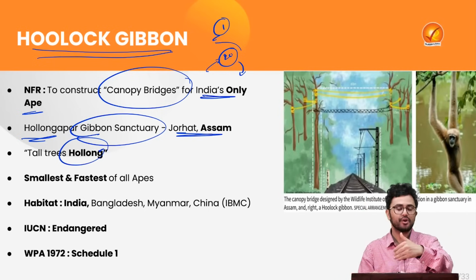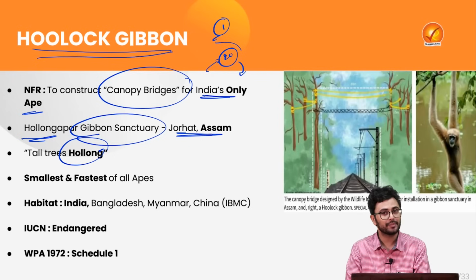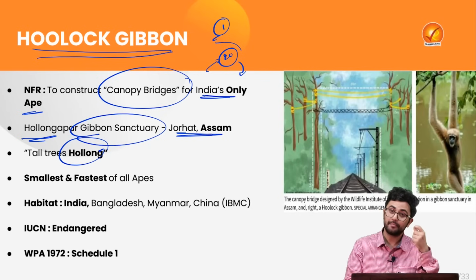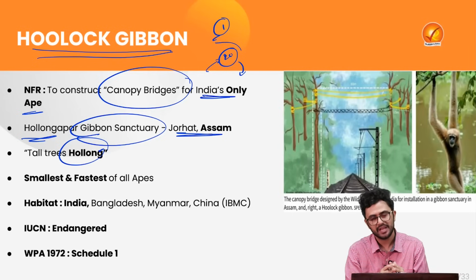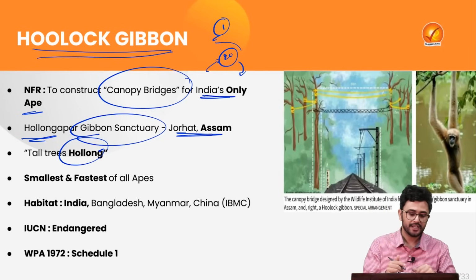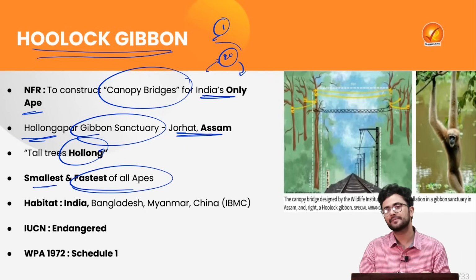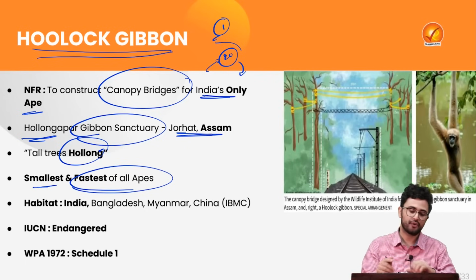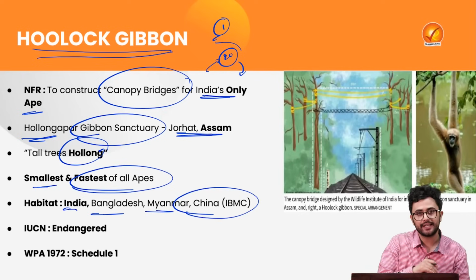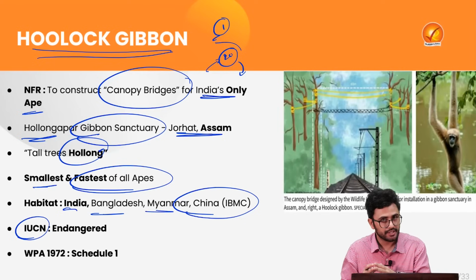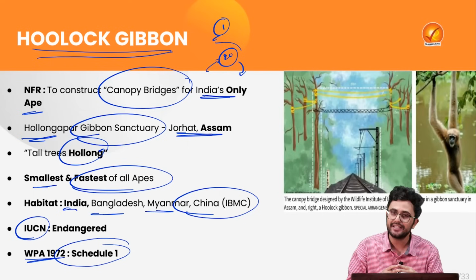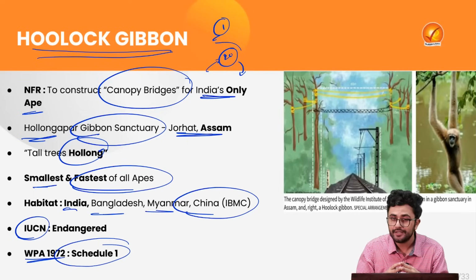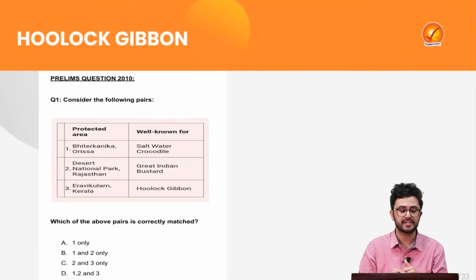But because of these railway projects, deforestation was taking place, and for that reason it was impacting the population of the Hoolock gibbon in the region. That is why we are creating these canopy bridges. Some interesting facts about the Hoolock gibbon: first, they are the smallest and fastest of all apes. Their habitat ranges across India, Bangladesh, Myanmar and China. In the IUCN, they are characterized as an endangered species, and they are listed in Schedule 1 of the Wildlife Protection Act of 1972. So remember these important details about the Hoolock gibbon, very important for your prelims examination.